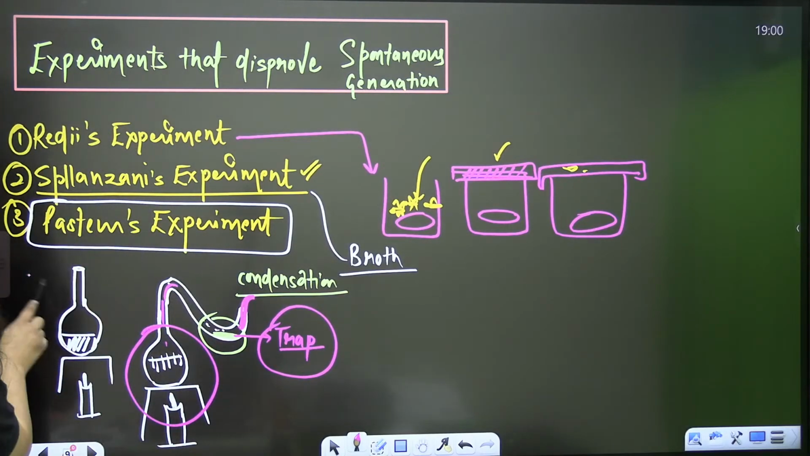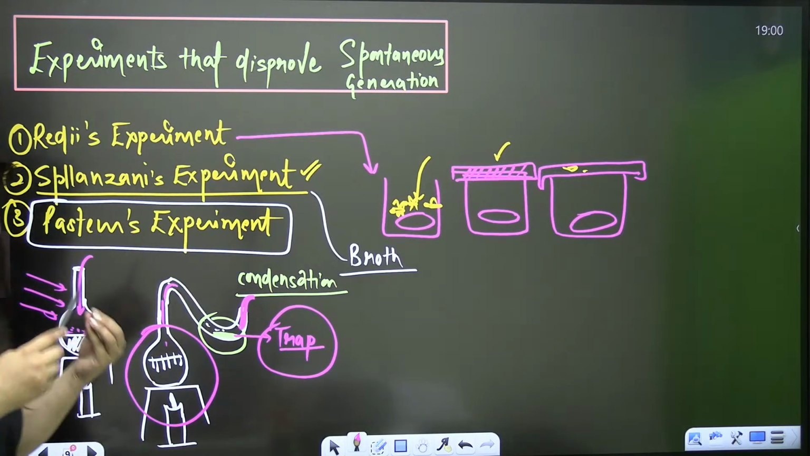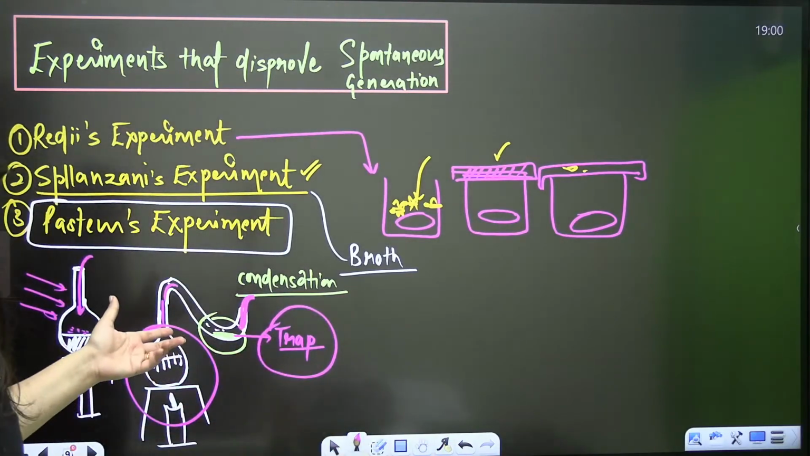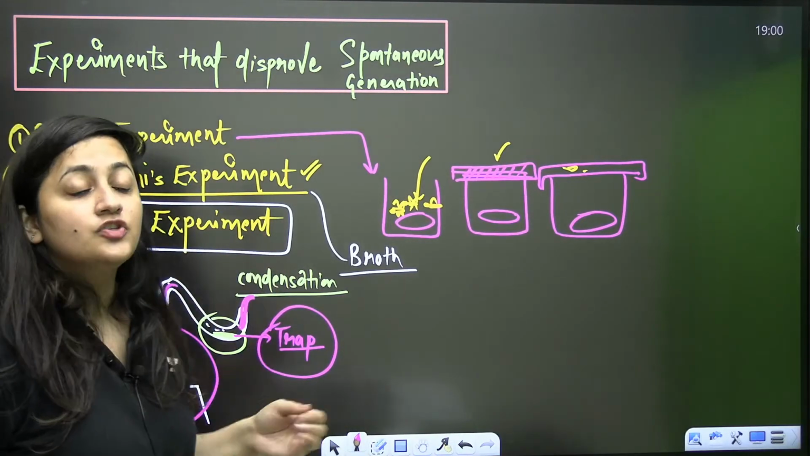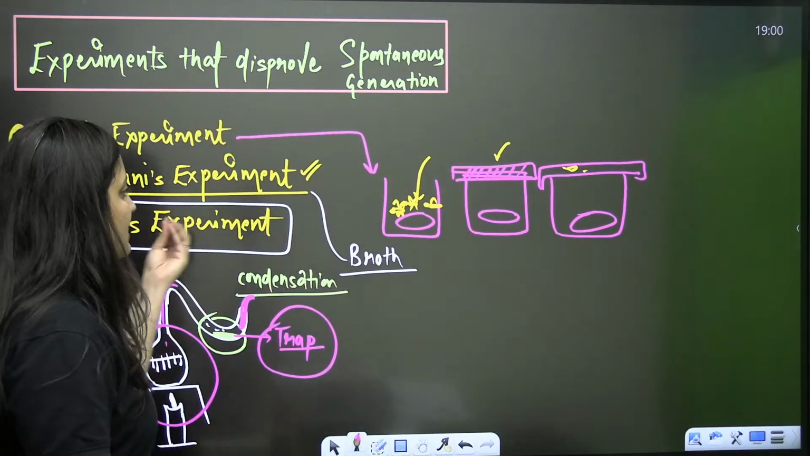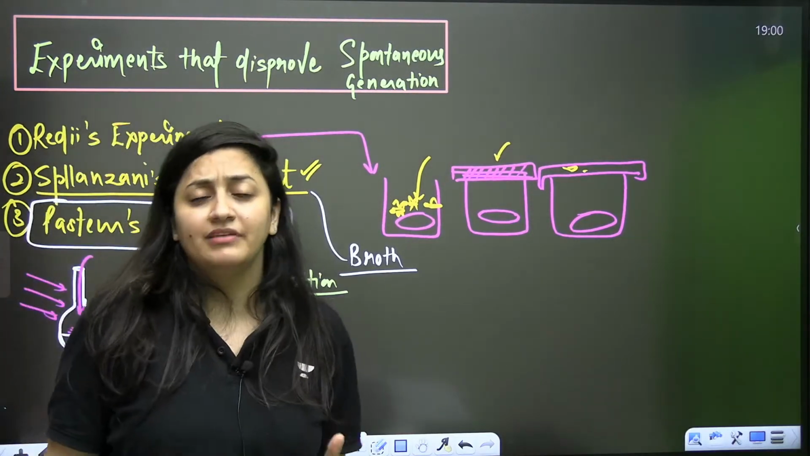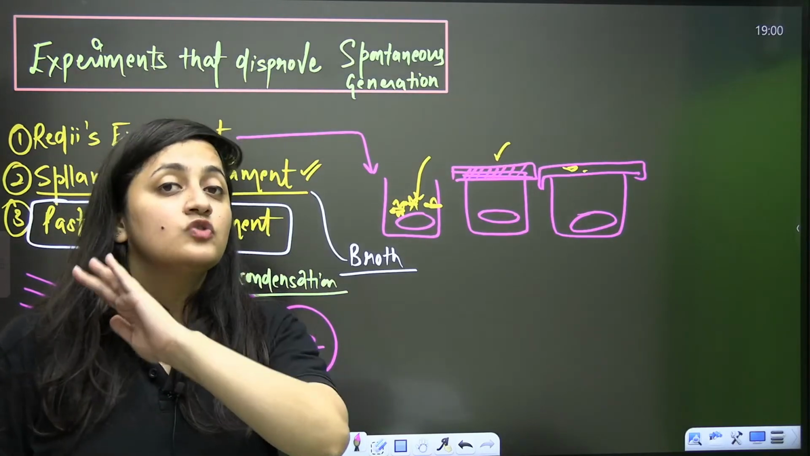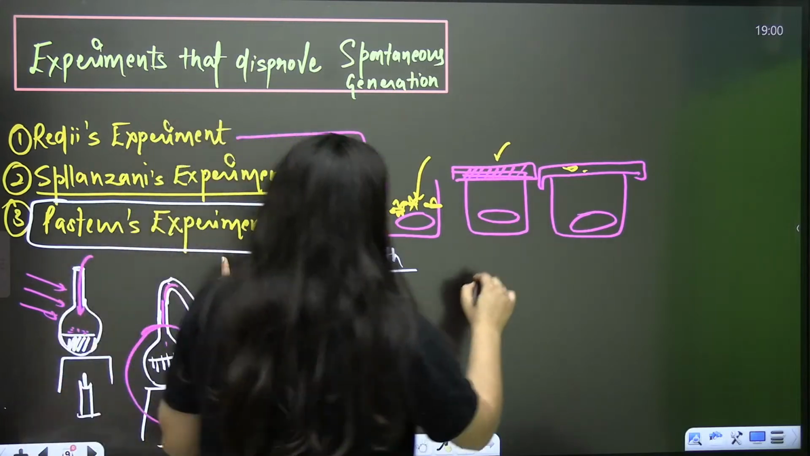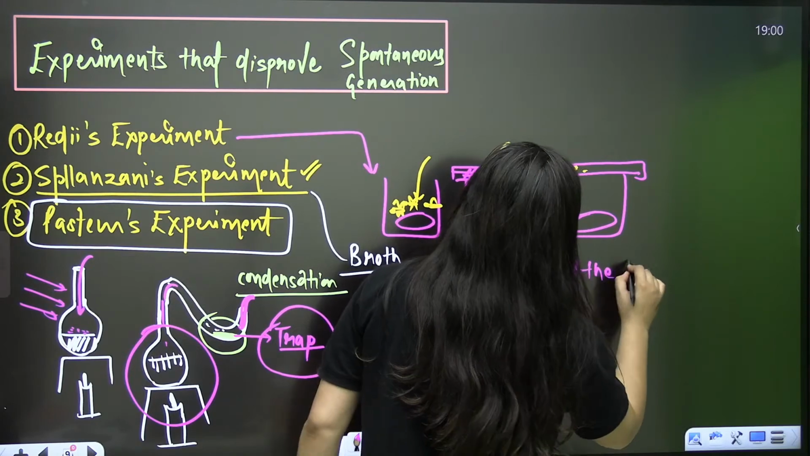But the flask which was kept open, because air entered, with the air the microorganisms entered there, and the life originated. Are you getting my point? So it is Louis Pasteur's experiment. It is considered the most conclusive one. Clear? That's how they explained with the help of these experiments that it is not possible for life to arise from non-living material. So they dismissed the theory of spontaneous generation.